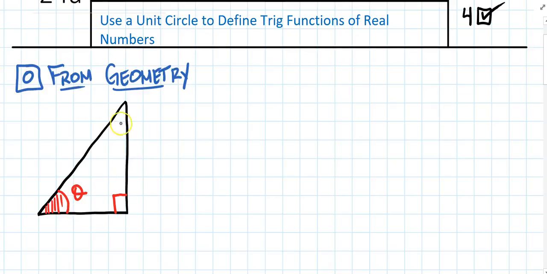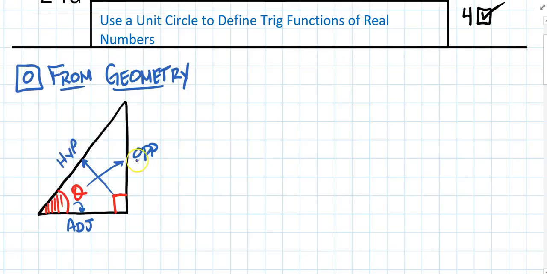The side of the triangle that is opposite to the angle, so this side over here, is called the opposite side. Hopefully this looks familiar to you. The side of the triangle that actually touches the angle is called the adjacent side. And then, of course, the side that is always opposite the right angle is called the hypotenuse. I just gave it away there.